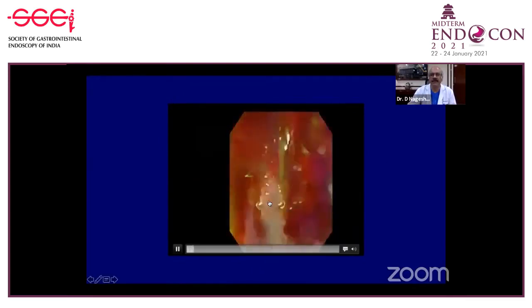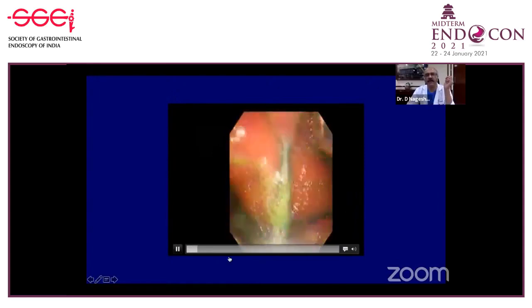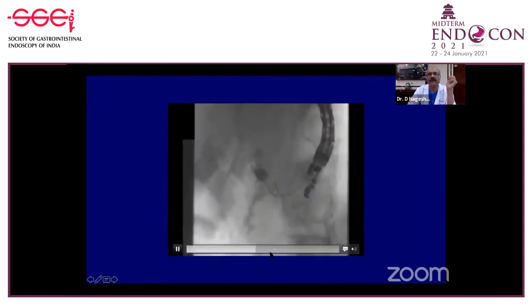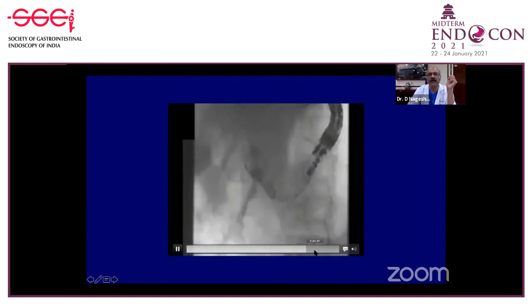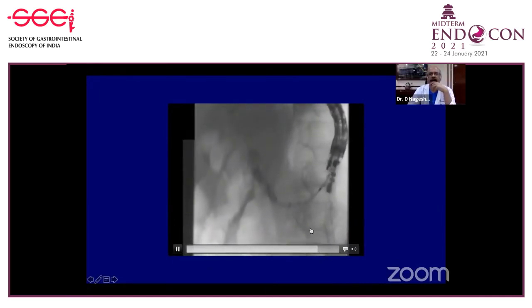And you can see sometimes you can actually pass a stent across from the other side. I'll just go fast through this slide, so that again, you can see the guide wire forming a loop and going in, and then it can be picked up, and then you can pass the stent.